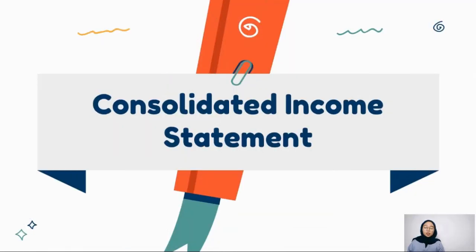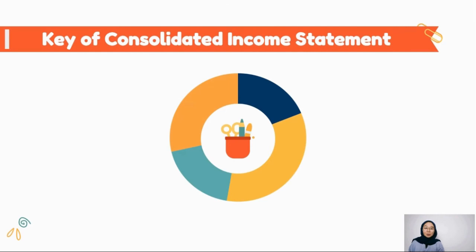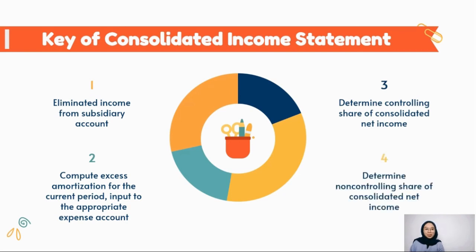The last point is consolidated income statement. There are four keys of consolidated income statement. The first, eliminate the income from subsidiary account. Second, compute excess amortization for the current period and input it to the appropriate expense account. The third, determine controlling share of consolidated net income. And the last, determine non-controlling share of consolidated net income.